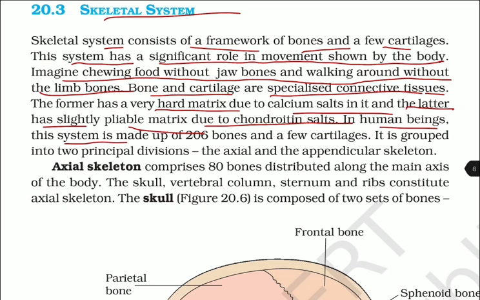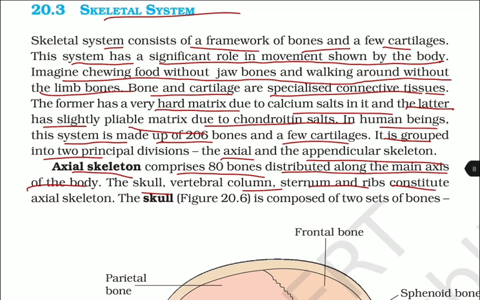In human beings, this system is made up of 206 bones and a few cartilages. It is grouped into the two principal divisions, the axial and the appendicular skeleton. Axial skeleton comprises 80 bones distributed along the main axis of the body. The skull, vertebral column, sternum and the ribs constitute the axial skeleton.